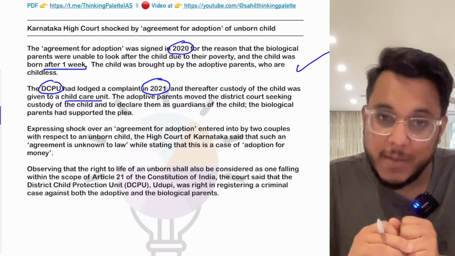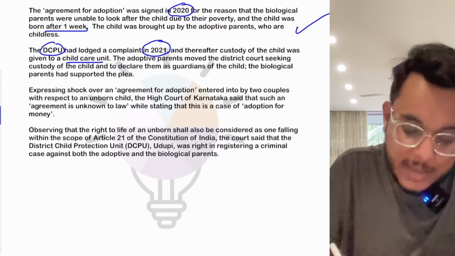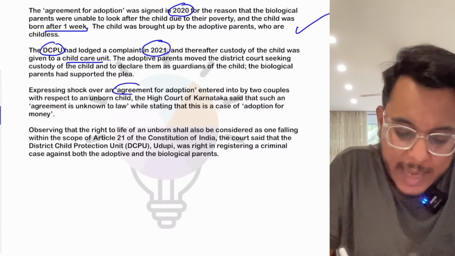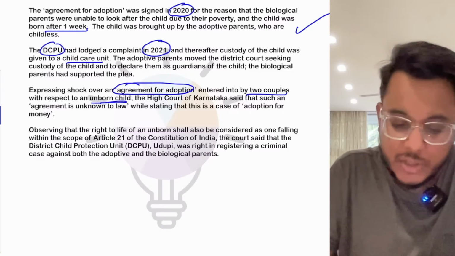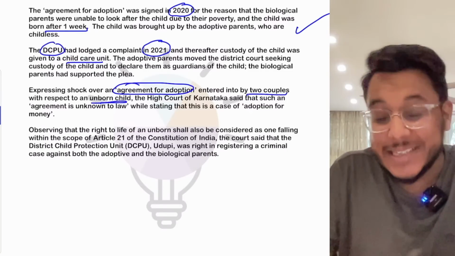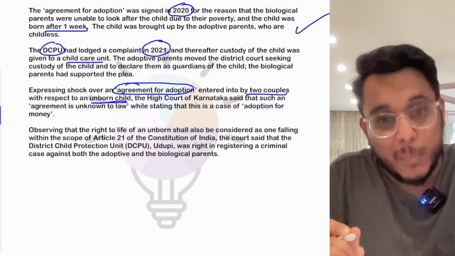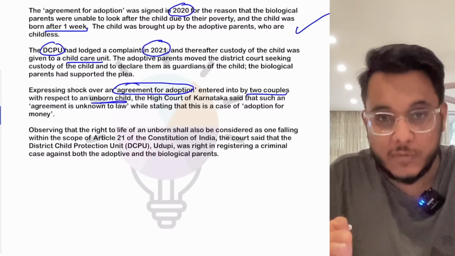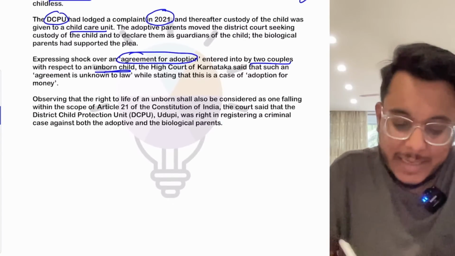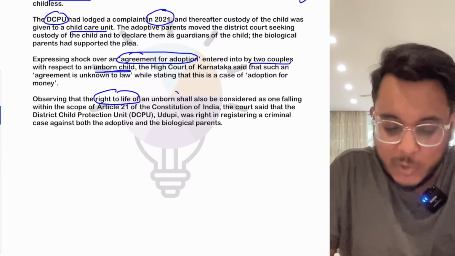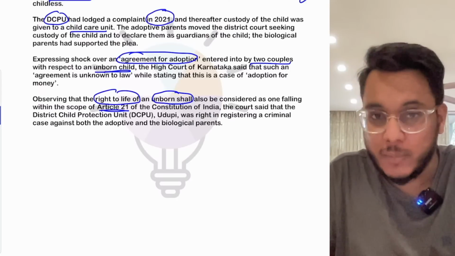Now the adoptive parents reached the High Court, and the High Court also said that this is a shocking thing, that an agreement for adoption has been entered into by two couples with respect to an unborn child. It has been said that such an adoption cannot be allowed. Why? Because, guys, the Hindu and Muslim laws for adoption don't allow that. It has been said that the right to life, Article 21, is there even for that unborn child.